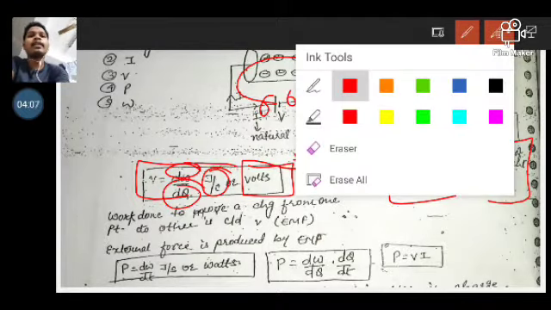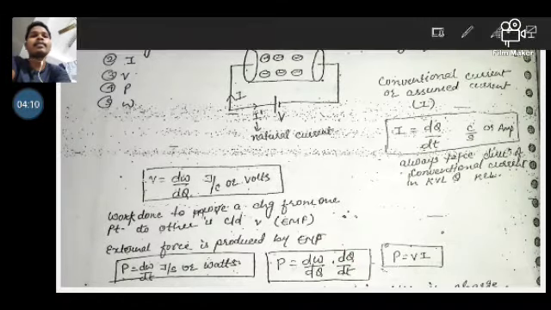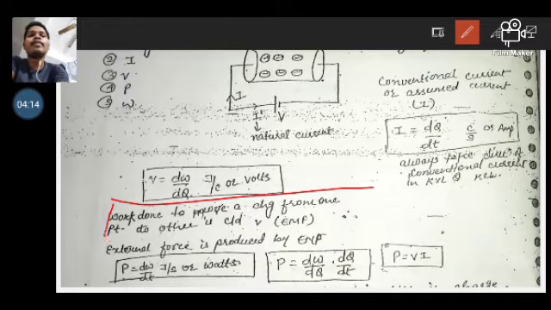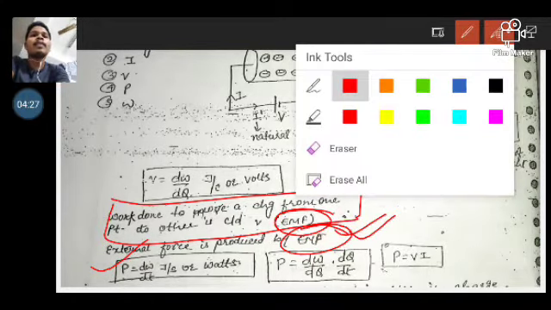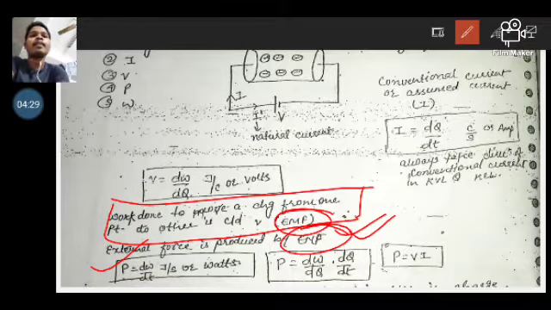This work is done to move a charge from one point to another, and it is also measured as EMF. So the external force is produced by EMF, that is voltage. Power is work done divided by time. Power is measured in watt, or it can also be written as joule per second.